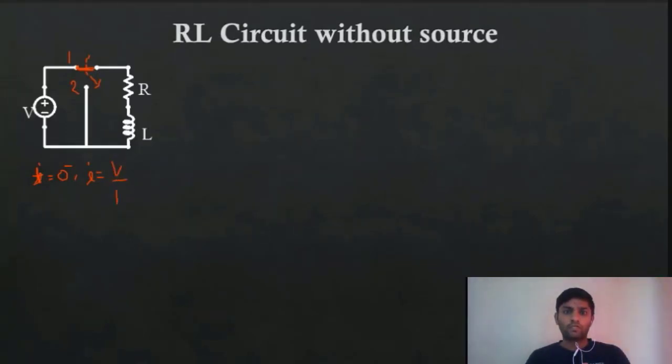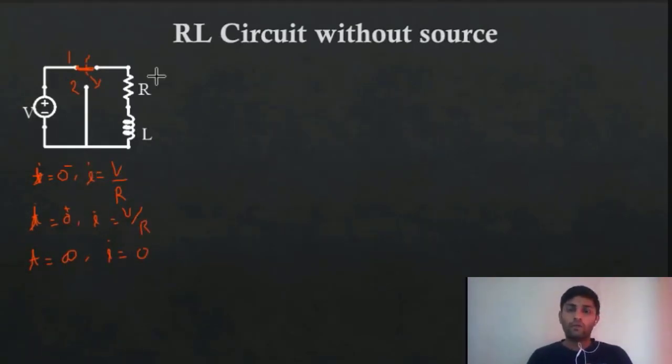Yes, that's because we had already discussed this many times. So you should give me the answer quickly: V by R. And at t equal to 0 plus, since there is an inductor, the current will not change, so we'll get V by R, the same. And what will be the current at t equal to infinity? Quickly tell me. 0. That's correct. So at t equal to infinity, we'll get 0. These are the initial and final conditions which we will use to analyze the circuit.